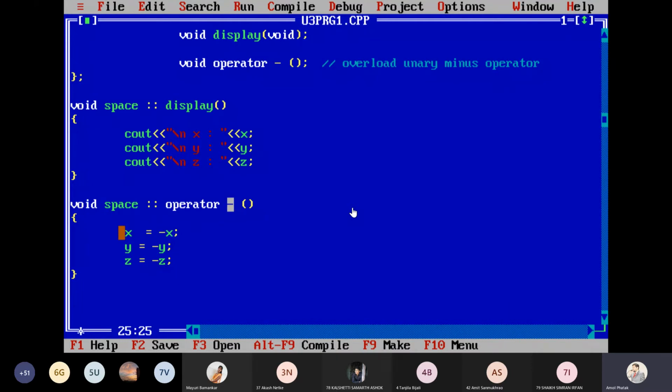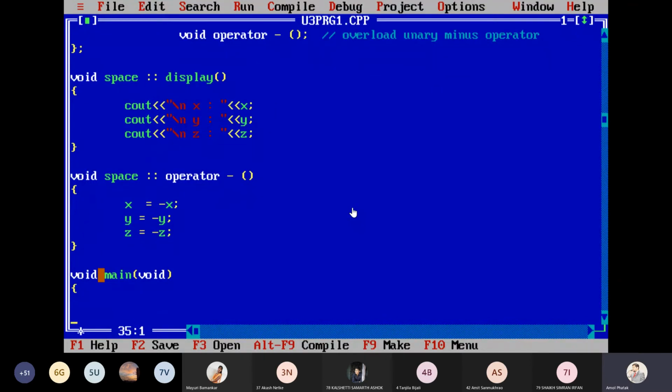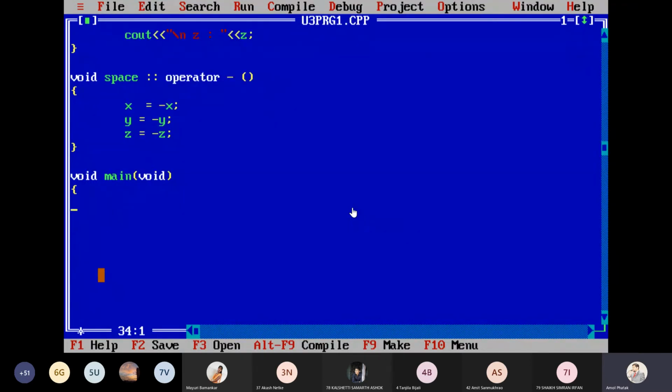Okay, so let us start with the main function. I use it as void main. In the main function, what do we have to do? I think we first declare the object of this class. Does anyone have any question?